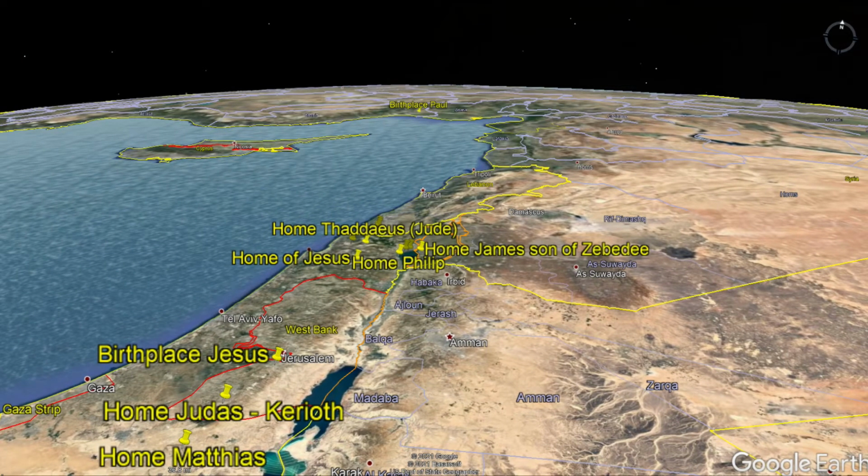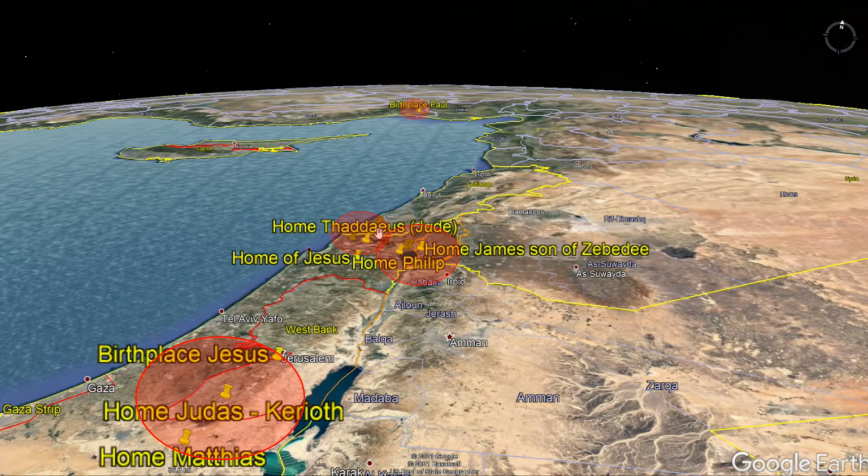So there are, in fact, 4 different centers where the disciples of Jesus came from. The biggest one is right here around the Sea of Galilee. Then up here in Cana and Galilee, just a few of the disciples came from this area.